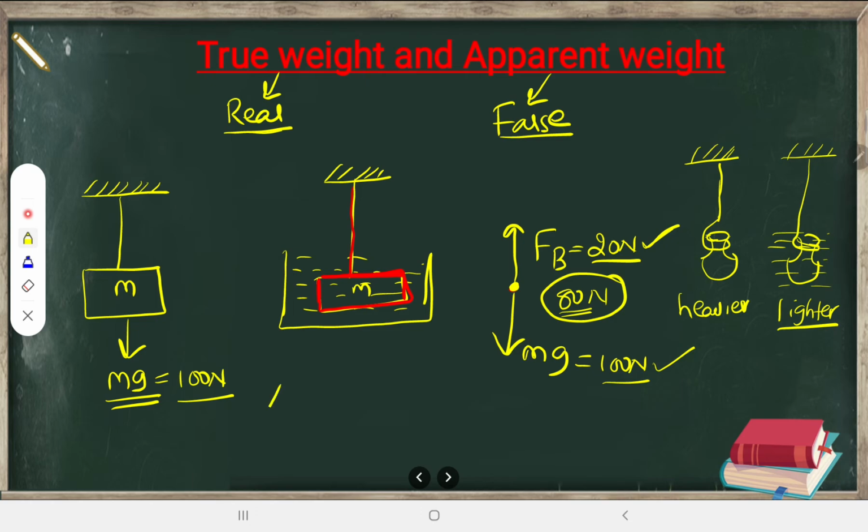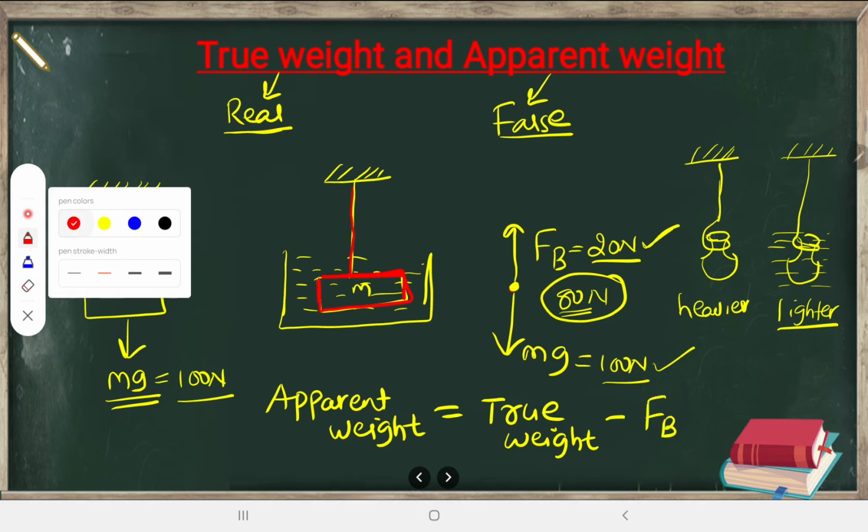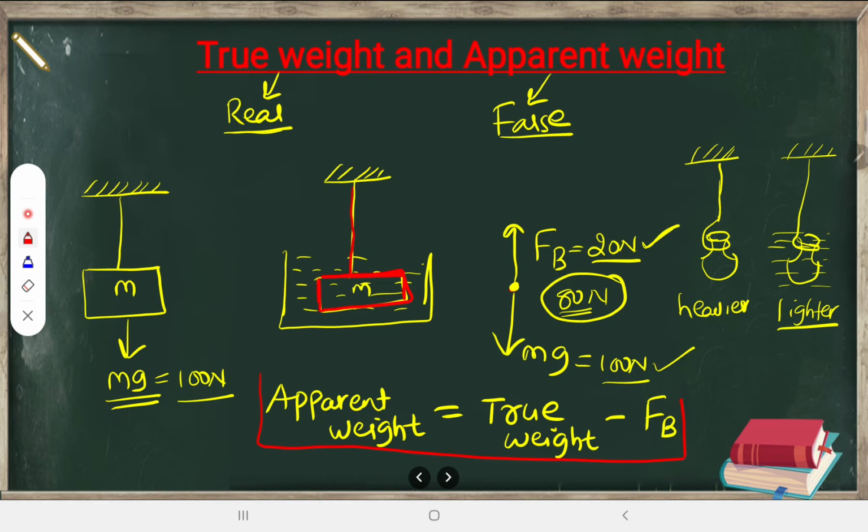So that's why this apparent weight is equal to the true weight minus the buoyant force. Look at this beautiful formula. This is the formula we got from this concept. Apparent weight means false weight. How much has it become? That false weight is equal to the true weight, minus how much buoyant force it is experiencing. That much weight it will lose.